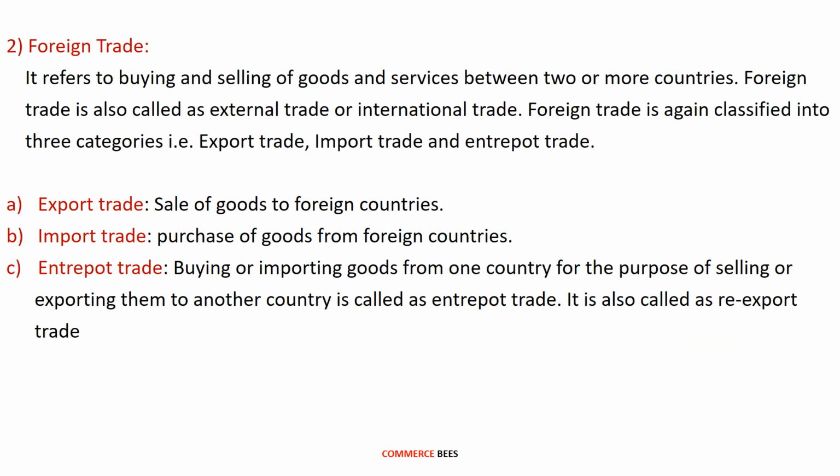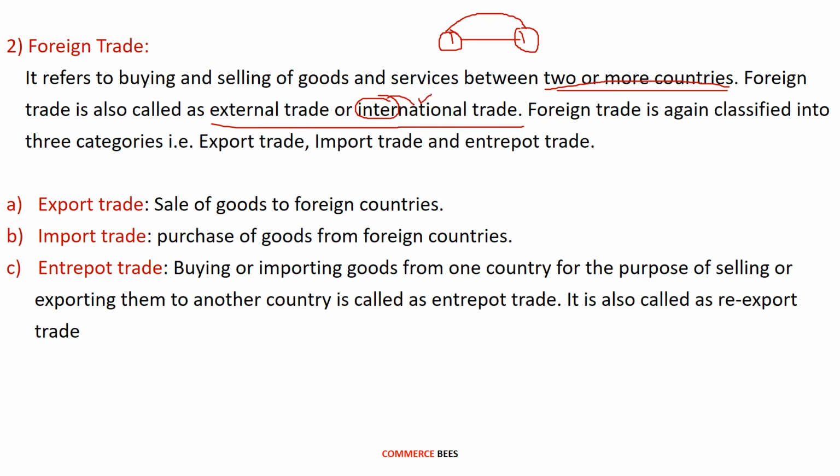The second type of trade is the foreign trade. It refers to buying and selling of goods and services between two or more countries. When a sale is taking place between the members of two or more countries, then that trade we are calling a foreign trade. Foreign trade is also called external trade or international trade. As the trade is taking place outside the country, that is between the members of two different countries, that's why we are calling it an external trade or international trade because it is taking place between two different nations. That's why it is called an international trade.